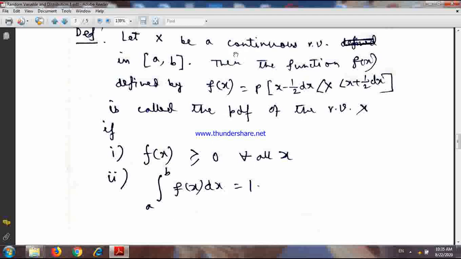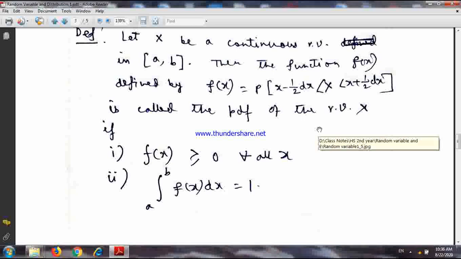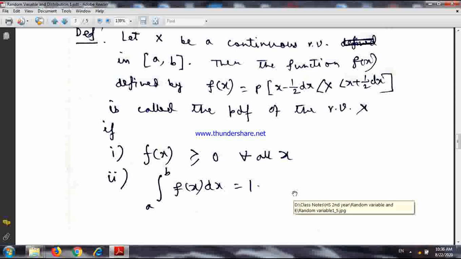So if x is a continuous random variable in the interval a to b, then the function f(x) means probability x - ½dx less than x. Here you can write less than or equal to also, no problem. Same thing. So this function is called the PDF of the random variable x if these two conditions are satisfied.